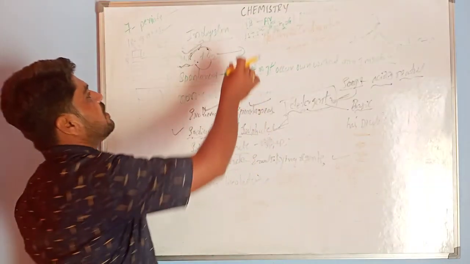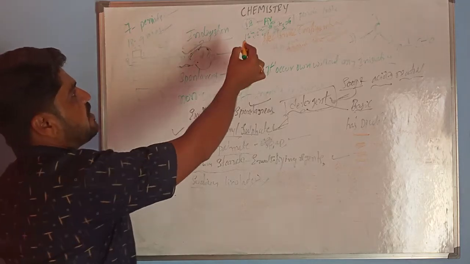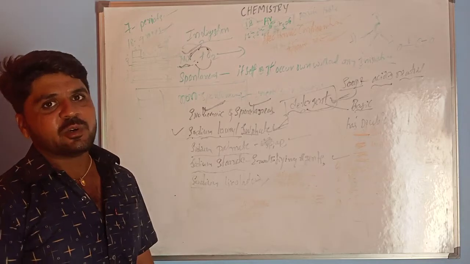Argon is present in the third period and 18th group.